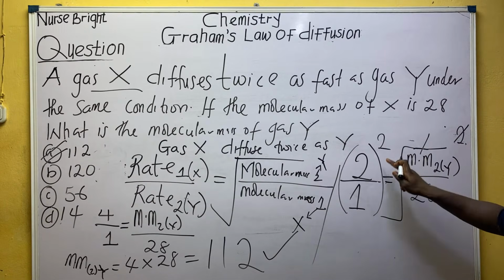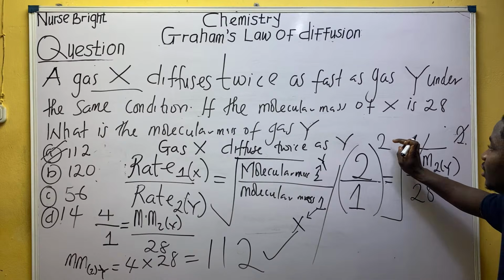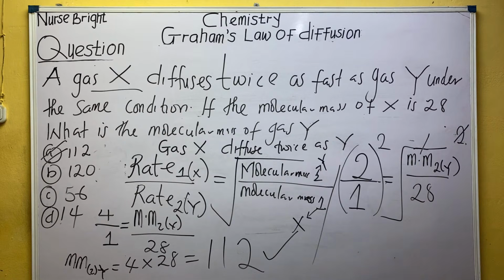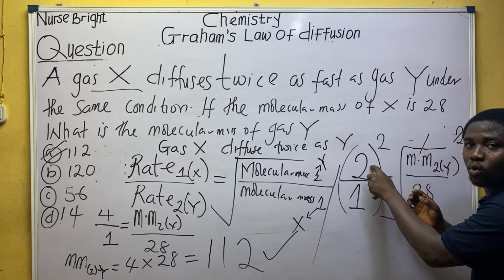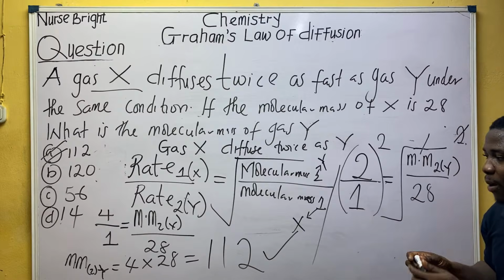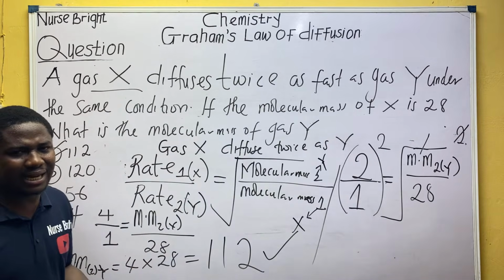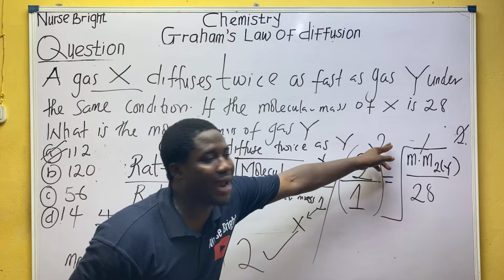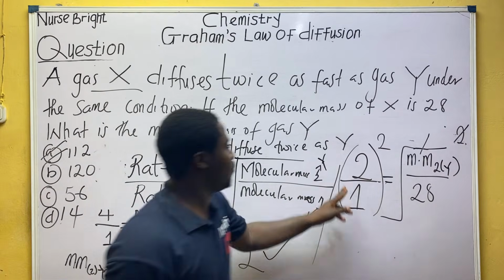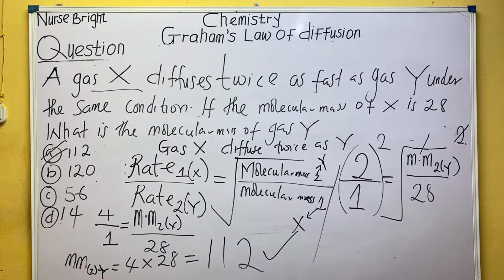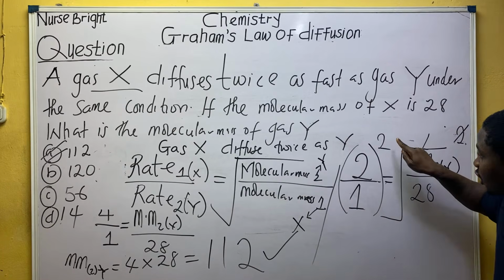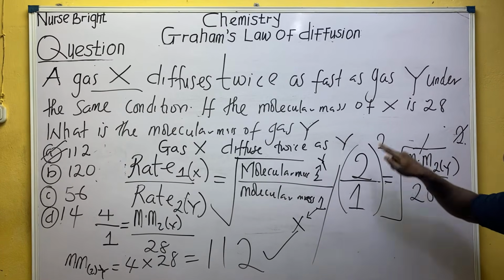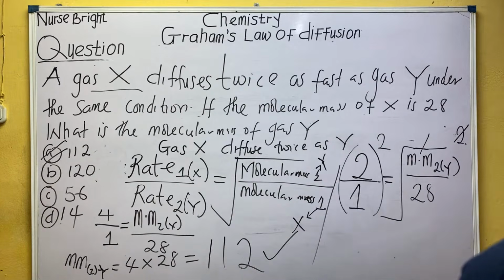Are you aware that when you have a square root, you have a power for a fraction, it will affect the numerator and the denominator? Then we can arrive here. Class, is it clear? So it will automatically be 2 squared, that is 4, and 1 squared is still 1. This square will still affect this one, 1 squared. That's why it's 4 over 1. 2 squared is 4.